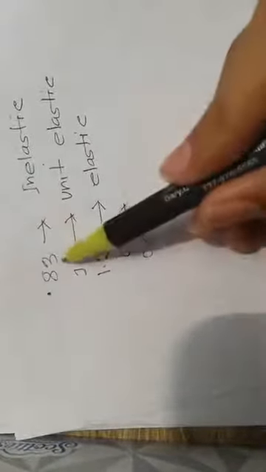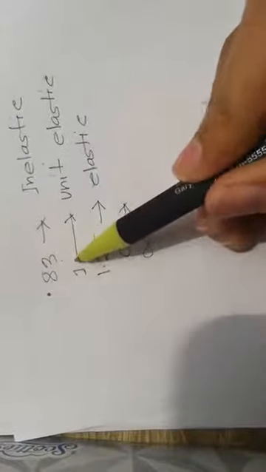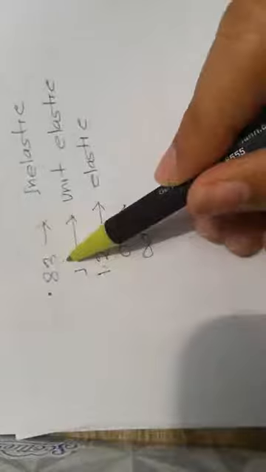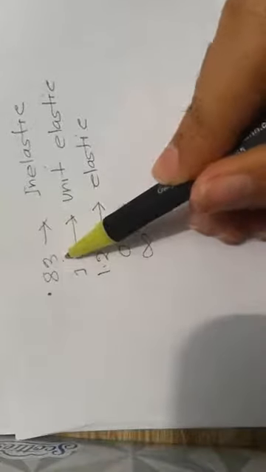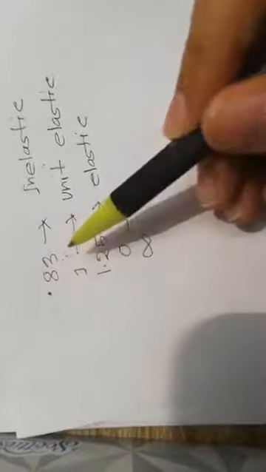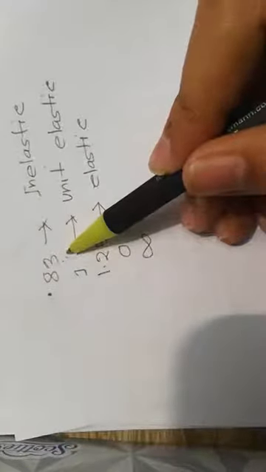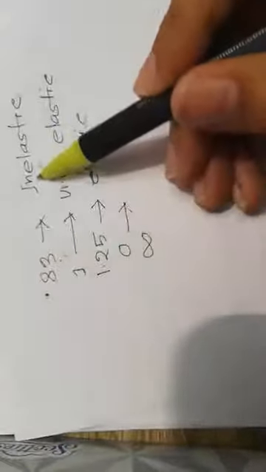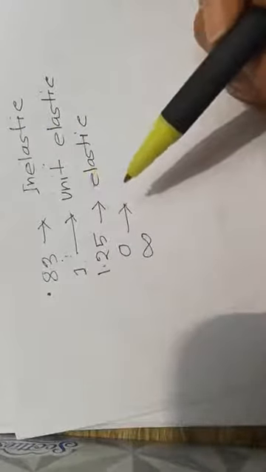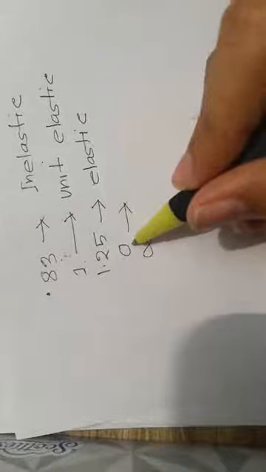What about this one? Now look at here, 0.83. If it is less than 1, that is inelastic. So 0.9, 0.8, 0.7, 0.6, 0.5, 0.4, 0.3, 0.2, 0.1, 0.01, all of them are inelastic. If you go that way, there will be one point where it will be 0.